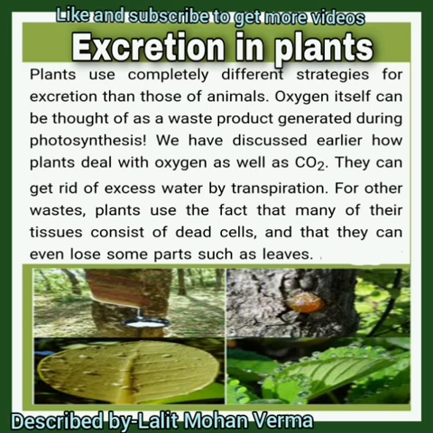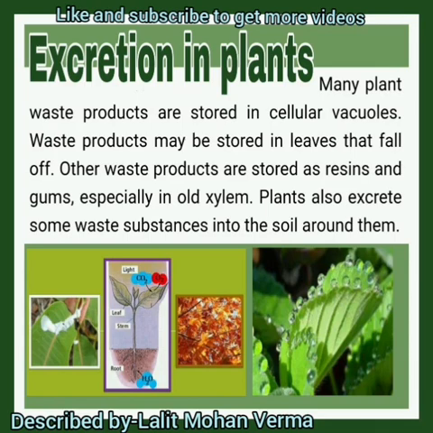For other waste, plants use the fact that many of their tissues consist of dead cells, and they can even lose some parts such as leaves. You can see on your screen. Many plant waste products are stored in cellular vacuoles. Waste products may be stored in leaves that fall off. Other waste products are stored as resins and gums, especially in old xylem, as we have seen in the last photo. Plants also excrete some waste substances into the soil around them.